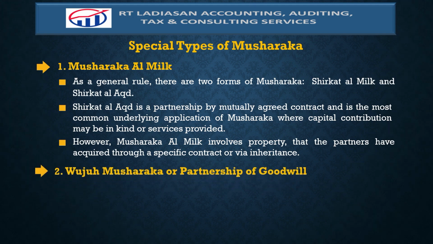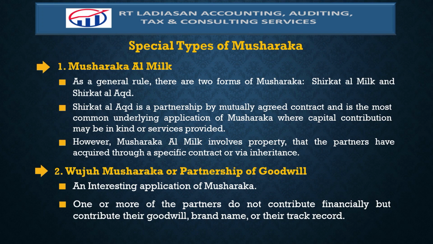The second special type of musharakah is wujuh musharakah, or partnership of goodwill, which is an interesting application of musharakah, where one or more of the partners do not contribute financially but contribute their goodwill, brand name, or their track record. And this is suitable for financing franchising projects.